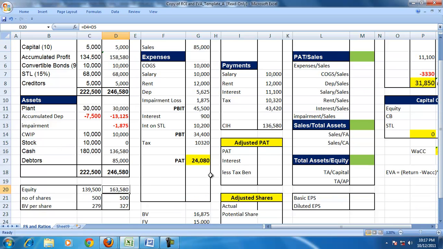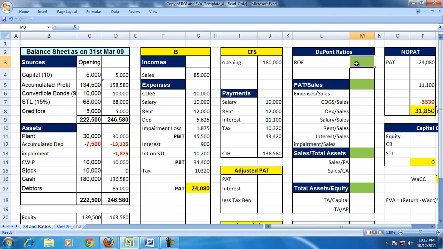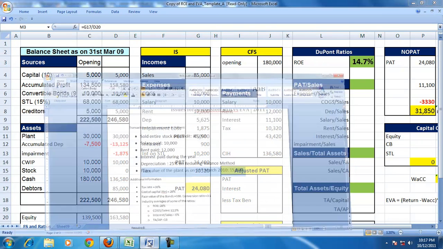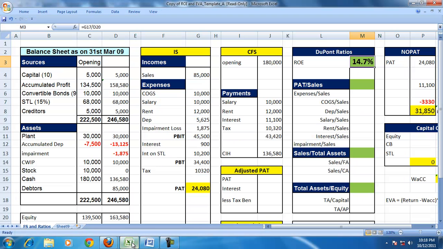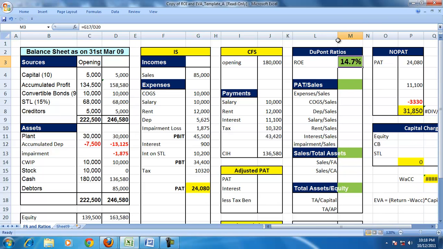Equity at the end of the year is 163,580. So the return on equity is PAT divided by equity, which is 14.7%. So that means the firm is having a positive EVA, positive return on equity. But the industry average of the return on equity is 20%. So the company is not doing as per the efficiency or as per the comparison of the other players of